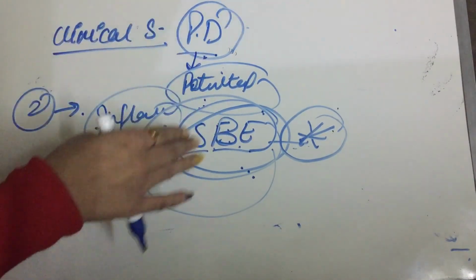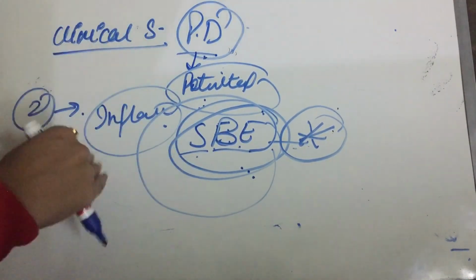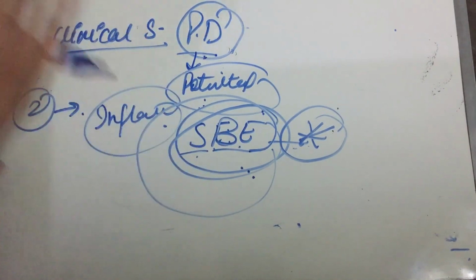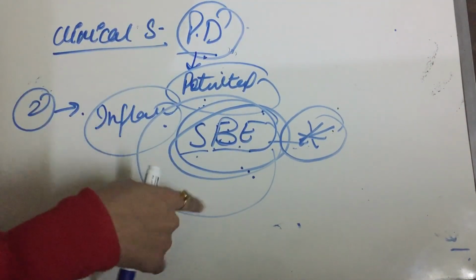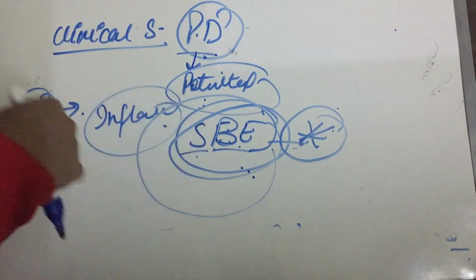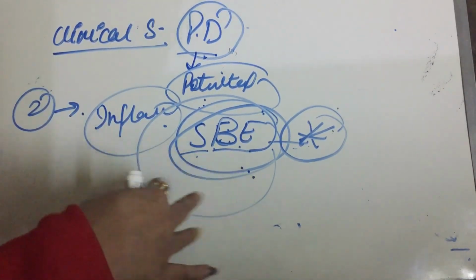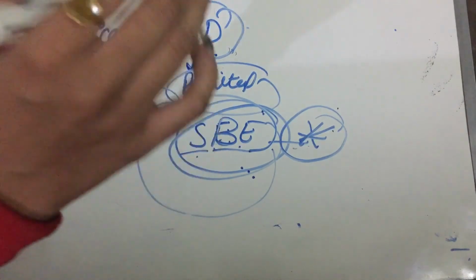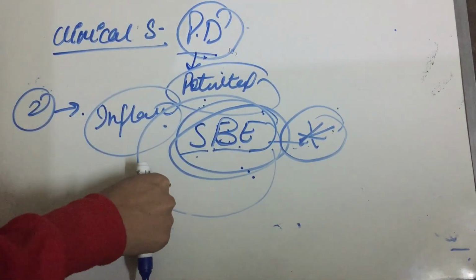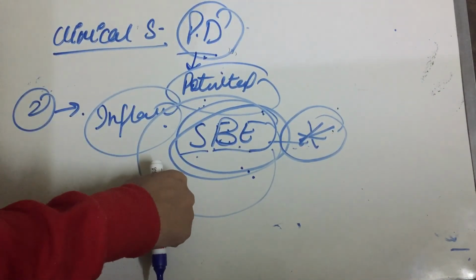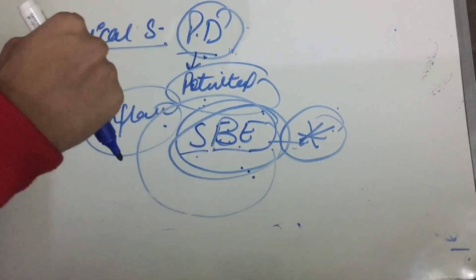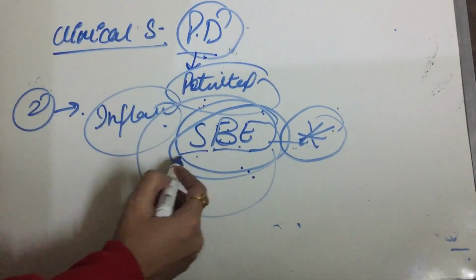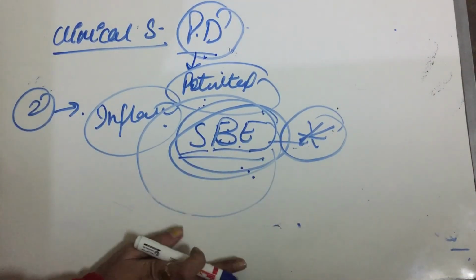This is a warning: we can't do extraction or any other procedure in patients with rheumatic heart disease, rheumatic fever or immunocompromised patients without first giving prior prophylactic antibiotic therapy, so we can avoid the risk of subacute endocarditis.